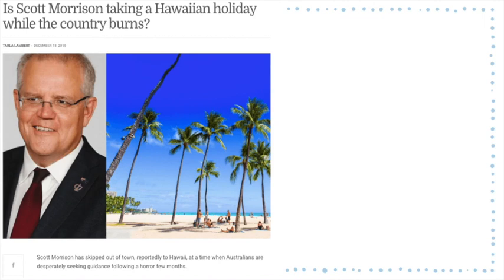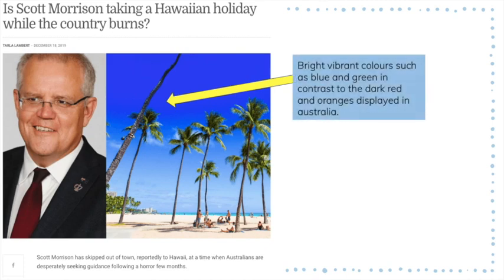If we look at something to do with us Australian people, we could look at Scott Morrison. Having a look at the beginning of this article here, we can see that they've picked a picture of Hawaii and they have used bright, vibrant colours such as blues and greens, as opposed to what we would have seen at the time in the newspapers with dark red and oranges that are talking about Australia and the Australian bushfires.